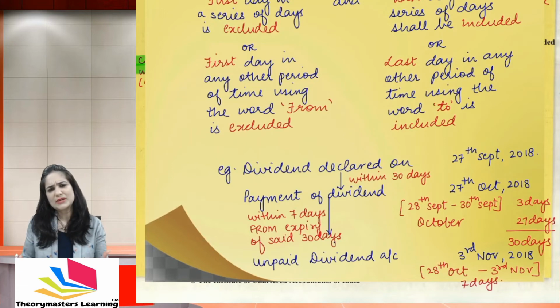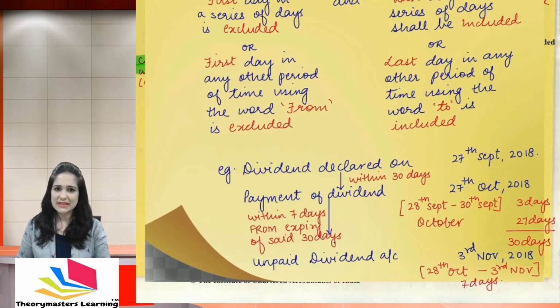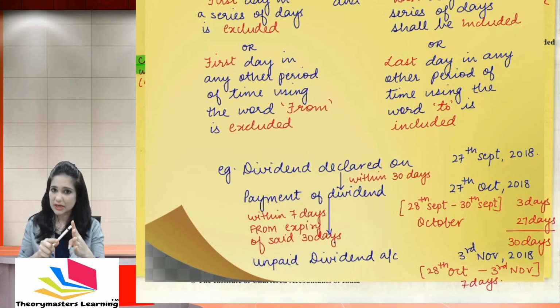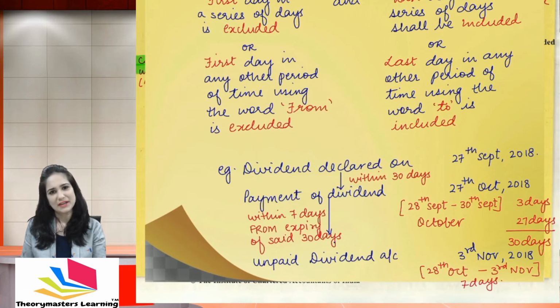So how will you calculate those 7 days? The 30th day expires on 27th October. Exclude that date. We start calculating from 28th October, 29th, 30th, 31st, 1st, 2nd and 3rd November. So the amount should be transferred to the unpaid dividend account by 3rd of November.